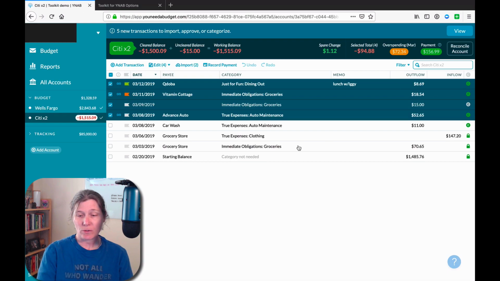So there you have it, folks. For those selected outflow transactions that didn't end in round numbers, if I had paid in round numbers, then the spare change would be $1.12. Don't ask me to explain what value this is supposed to bring into your life or your budgeting, because I don't understand. I'm just showing you what it does, not why it does it or why you would want it.